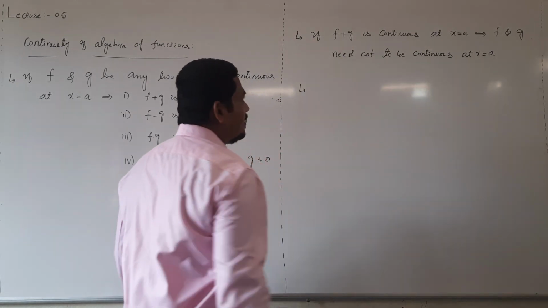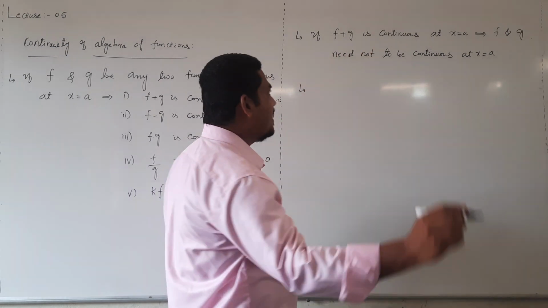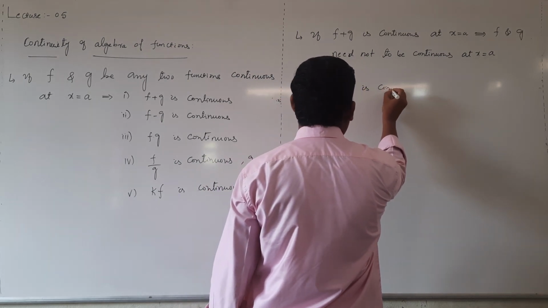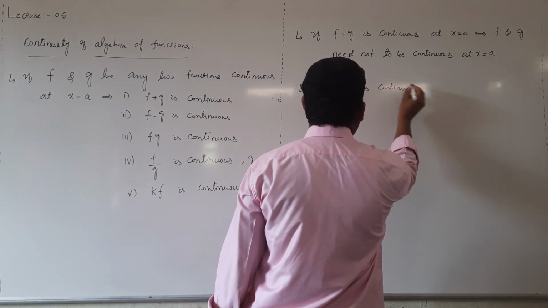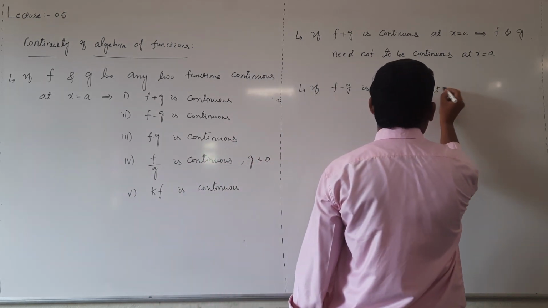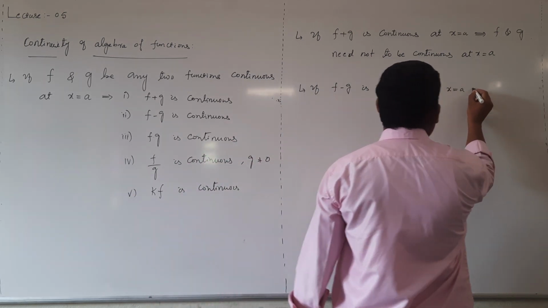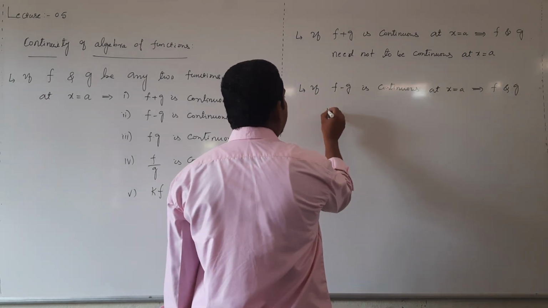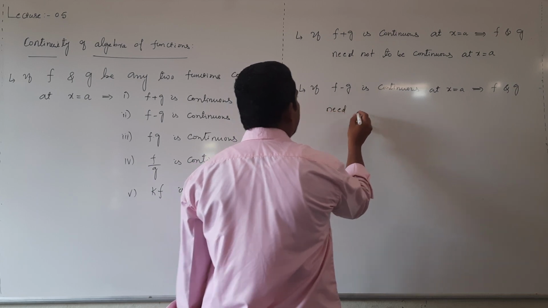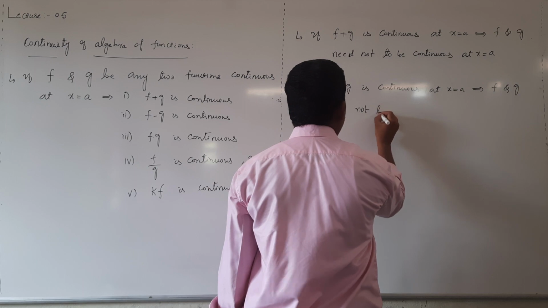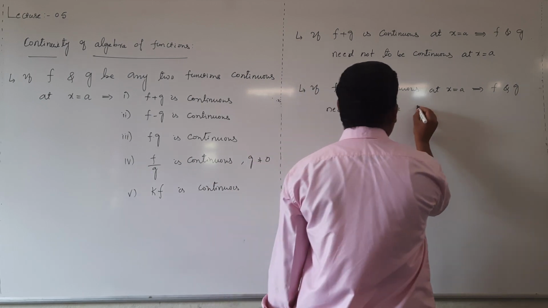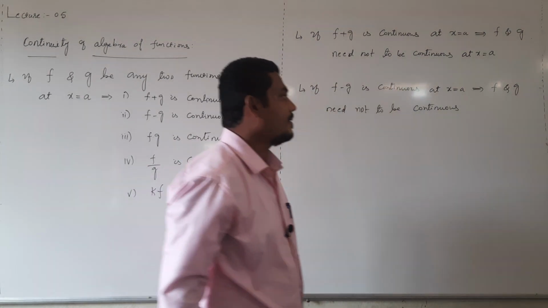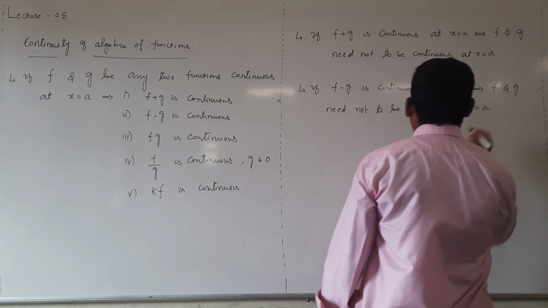This is the first point. Same sentence you have to write. If f minus g is continuous at x equal to a, then again the same sentence, f and g need not be continuous at x equal to a.